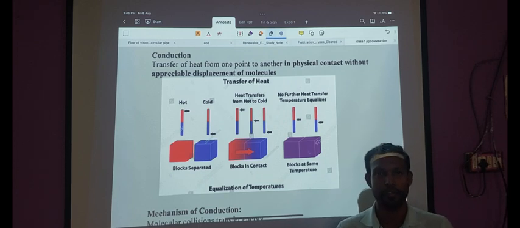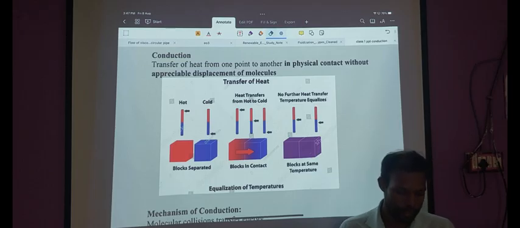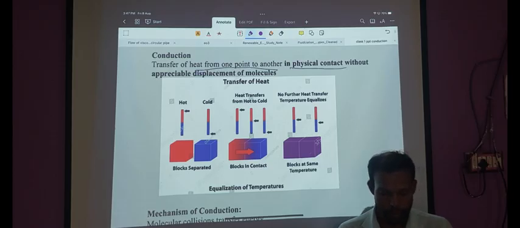Good afternoon everyone. Today we will talk about heat transfer via conduction. Let's start with the definition of conduction. Conduction involves heat transfer from one point to another in physical contact without appreciable displacement of molecules.